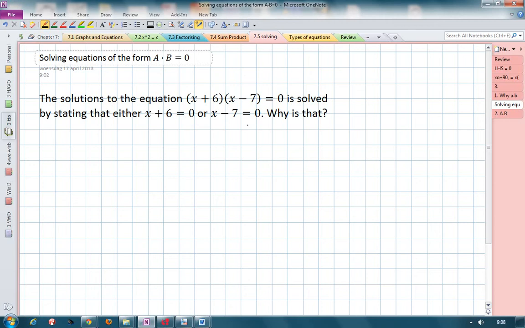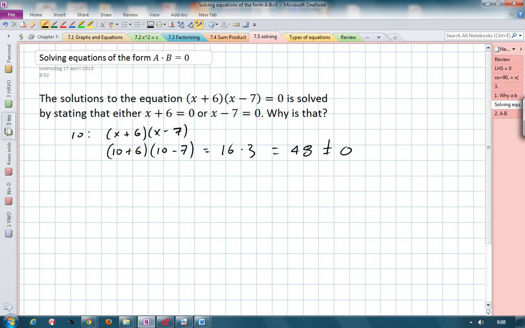The best way we can look at that is to first see, given an x, let's say 10, how we calculate out x plus 6 times x minus 7. How do you calculate this? Well, by replacing the x with the 10, and then you say 10 plus 6 and 10 minus 7, and this is then equal to 16 times 3, and that's then equal to 48. And we see obviously that that is not equal to 0.